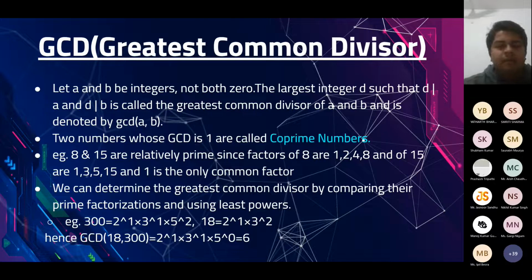Then we have some special cases, some definitions. What are co-prime numbers? Two numbers which have GCD equal to 1 are called co-prime. For example, 10 and 11 are co-prime, or you may take 9 and 16, they are also co-prime. Their GCD is 1, that's why they are co-prime. Relatively prime also means the same thing. Whether you say 8 and 15 are co-prime or relatively prime, it means exactly the same thing. It's just another way of calling co-prime numbers.